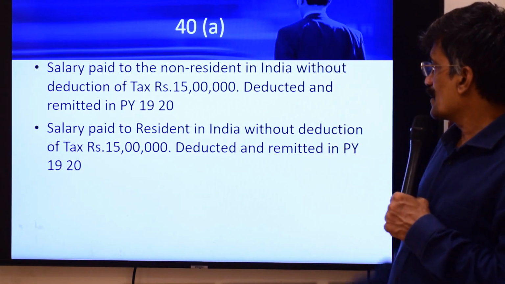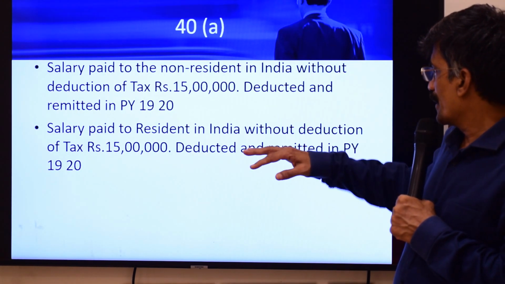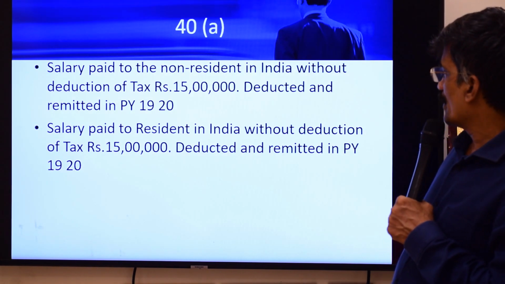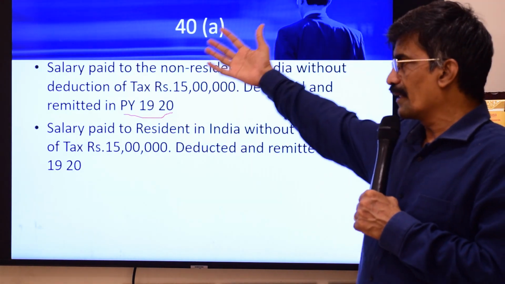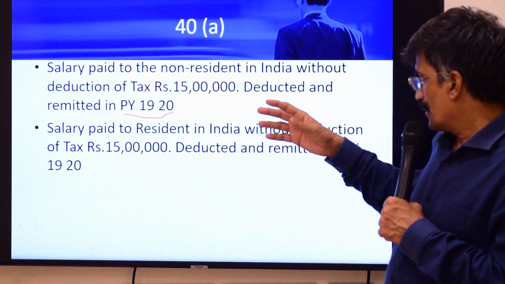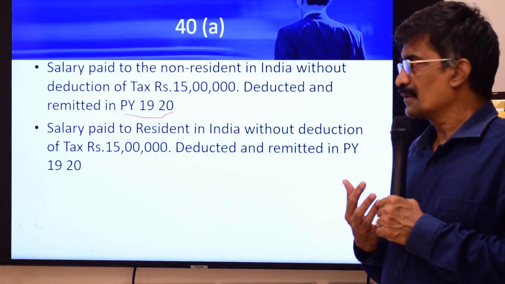So we have another example. Salary paid to a non-resident in India without deduction of TDS, 15 lakhs, deducted and remitted in the subsequent year. So we take it as subsequent, and let's take this as 18-19 is the salary year and the payment is made in the subsequent year. Then only you will be in a position to understand this particular question.